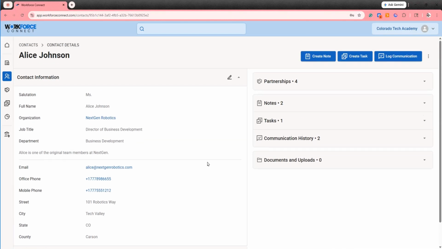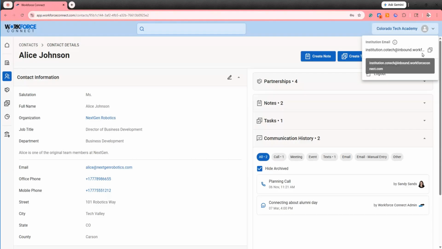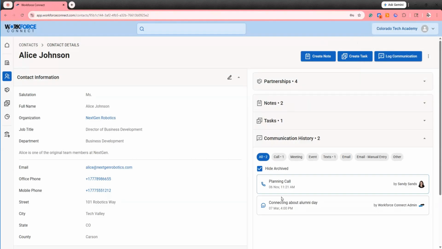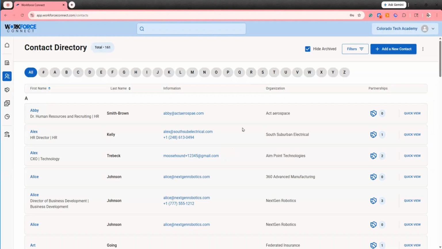Just like we could with organizations, notes, tasks, and communication history can be stored here in Workforce Connect. When you email someone from Workforce Connect directly, or CC the institutional email address, which can be found in the upper right-hand corner here, you will go ahead and log that communication here to Workforce Connect in the contact's communication history.